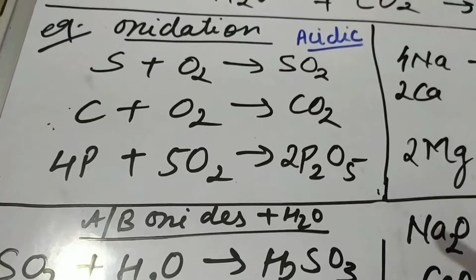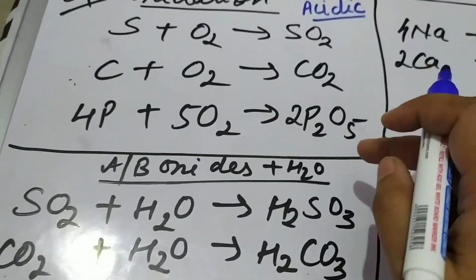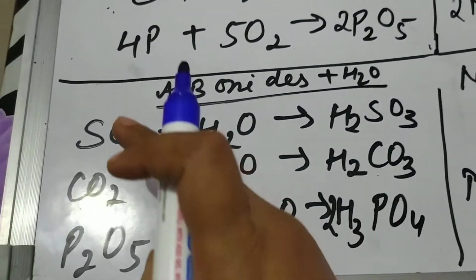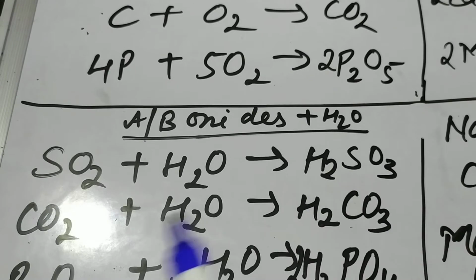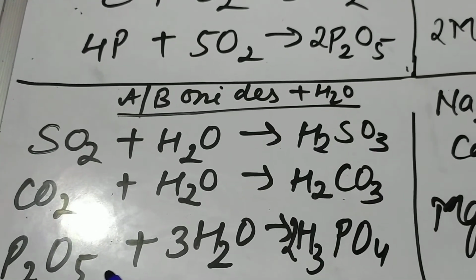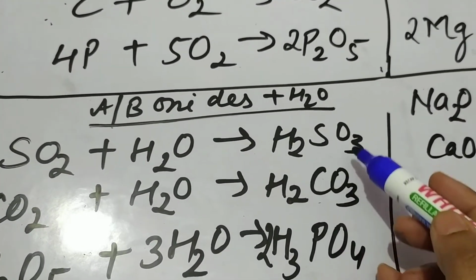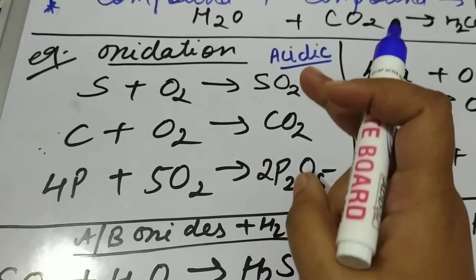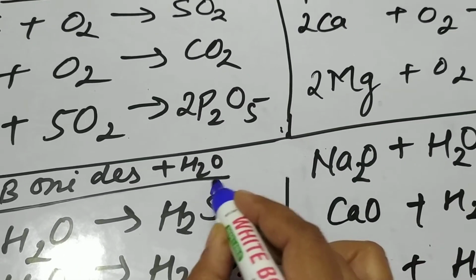And why are they acidic? Because these oxides dissolve in water to form the corresponding acids. You can see here, these are non-metallic oxides. SO2 dissolves in water to give you sulfurous acid. CO2 dissolves in water to give you carbonic acid, and P2O5, that is phosphorus pentoxide, dissolves in water to give you phosphoric acid. So these are all acids and therefore these are called acidic oxides. They all combine with water to form acids.